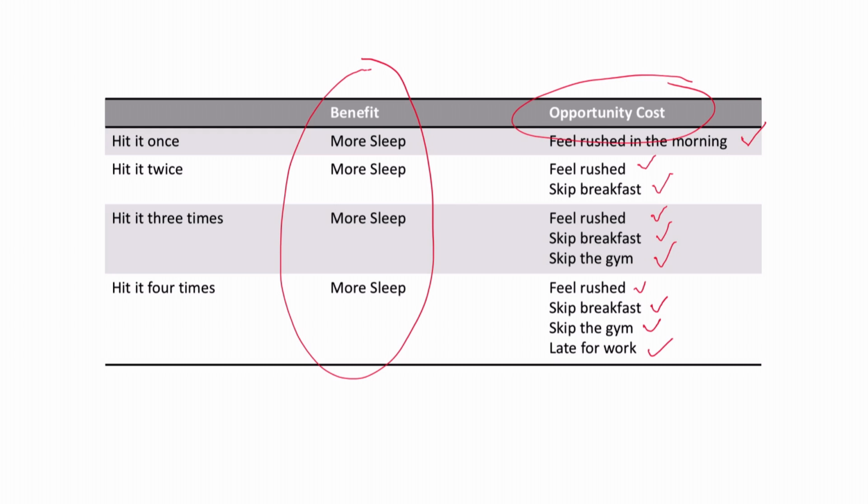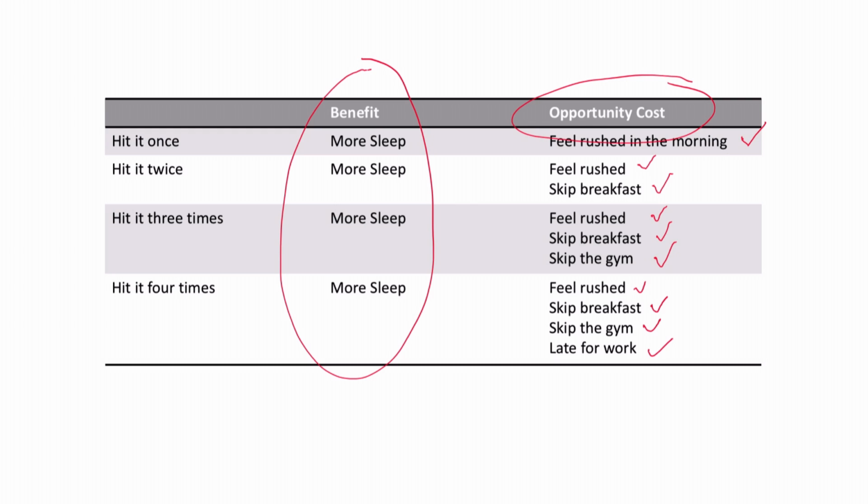Now, what's important to note is that opportunity costs may be subjective, and they may differ depending on the situation. So for example, for someone that would be working in the afternoon, hitting the snooze button early in the morning is not as costly as for someone that has to go to work first thing in the morning. Secondly, for someone that would be hitting the snooze button on a Saturday morning, they don't necessarily have to be somewhere at a specific time. So the benefits of more sleep may outweigh all of these costs that we see. So opportunity costs are subjective, and they may differ depending on the situation.